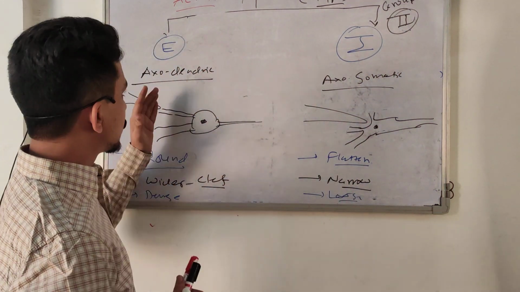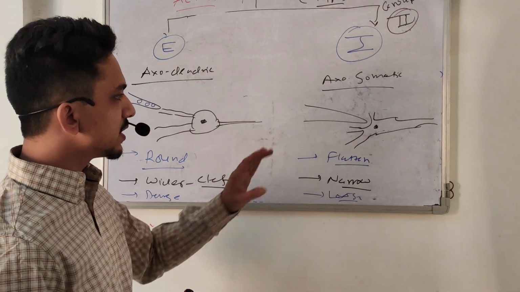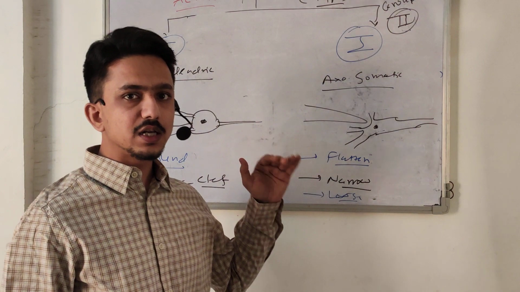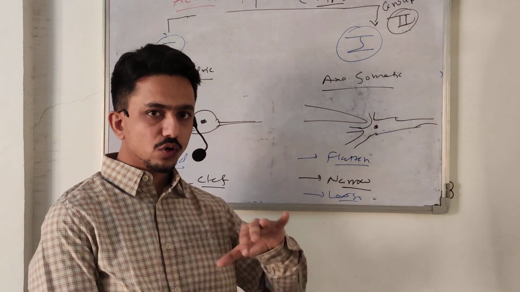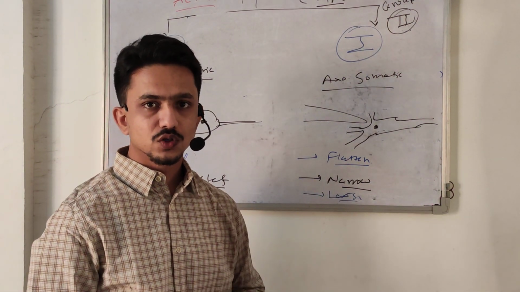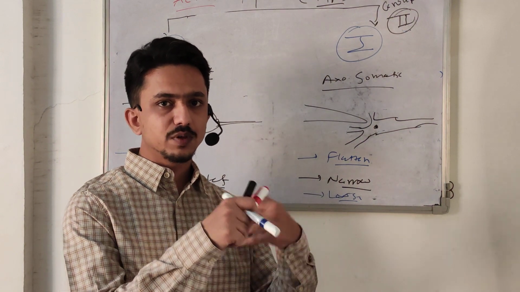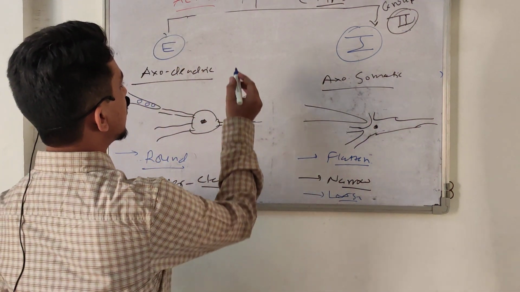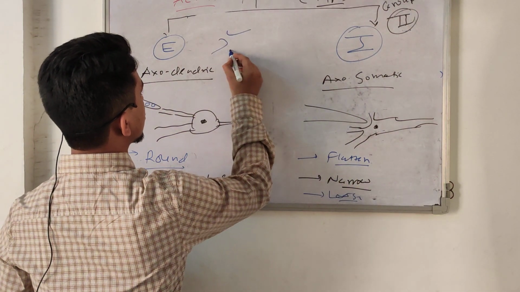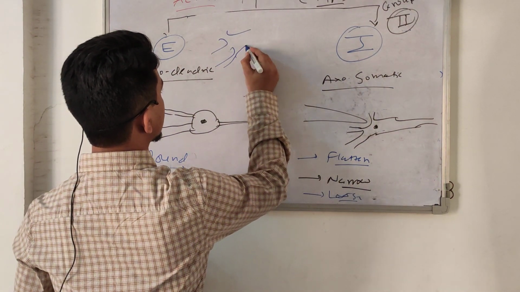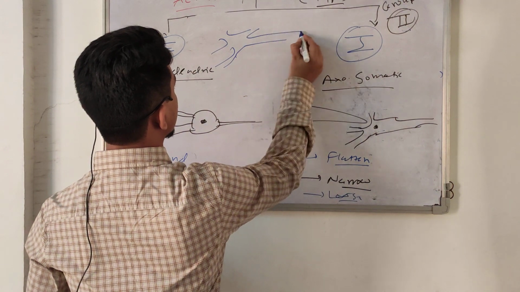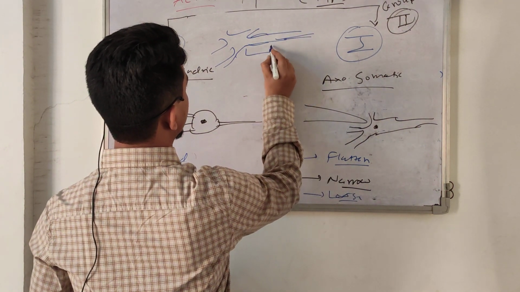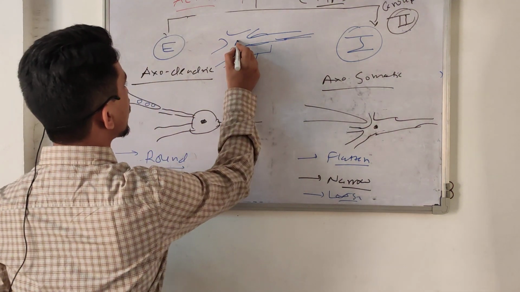Basically, inhibition is simple, but excitation involves two processes. They produce the excitation, but they also stop the inhibition. So they overcome the inhibition, they stop the inhibition, then they can excite. Suppose this is a neuron. Here is the axon hillock, or the initial segment of the axon.